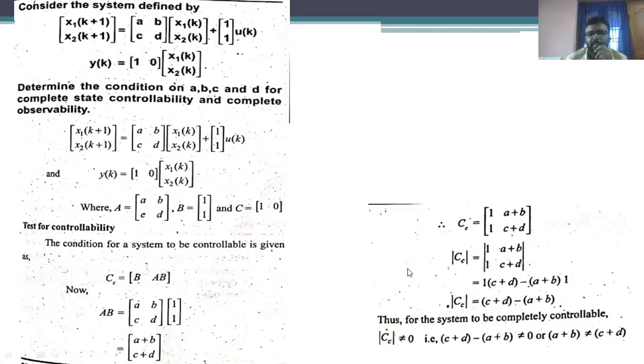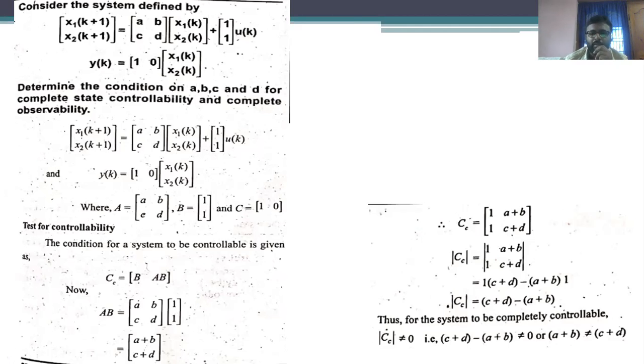Therefore the controllability matrix has B as [1; 1] and AB as [a plus b; c plus d]. To determine controllability, we calculate the determinant of this matrix, which is c plus d minus (a plus b).